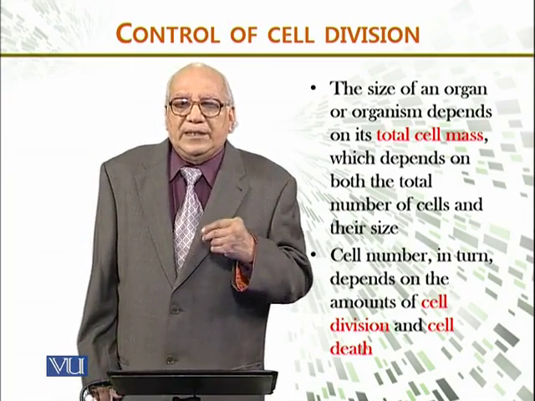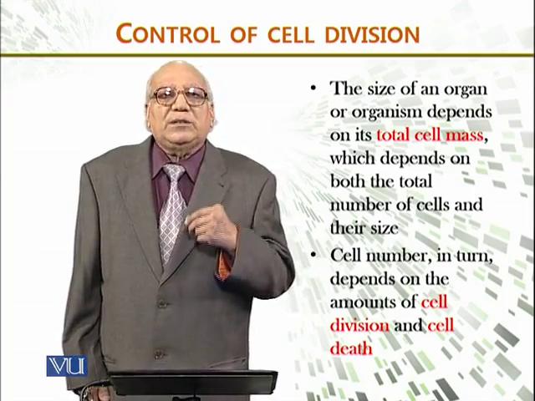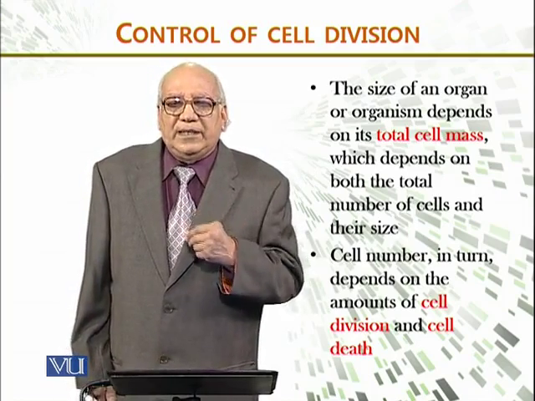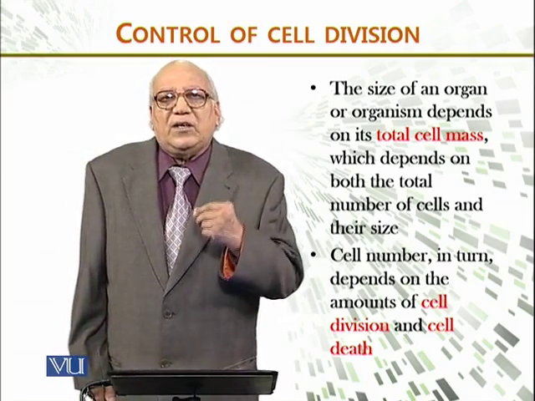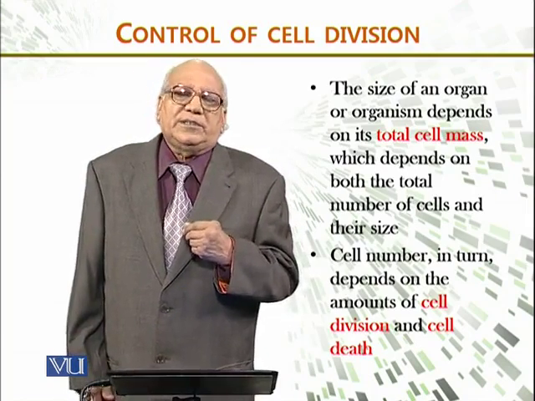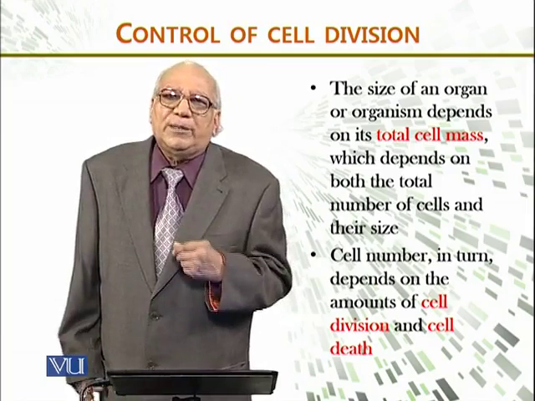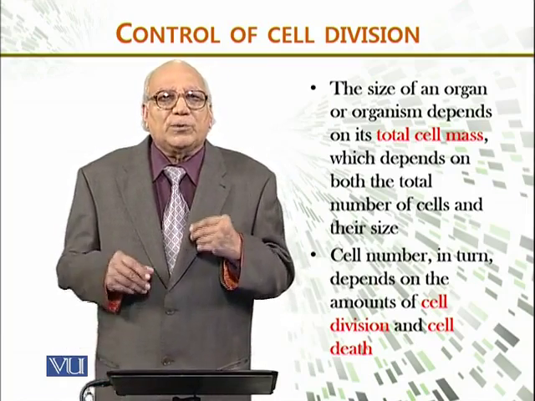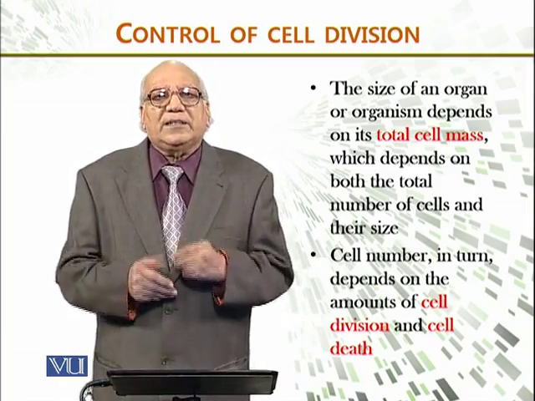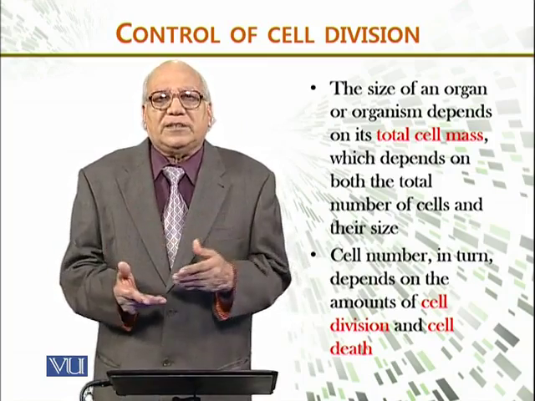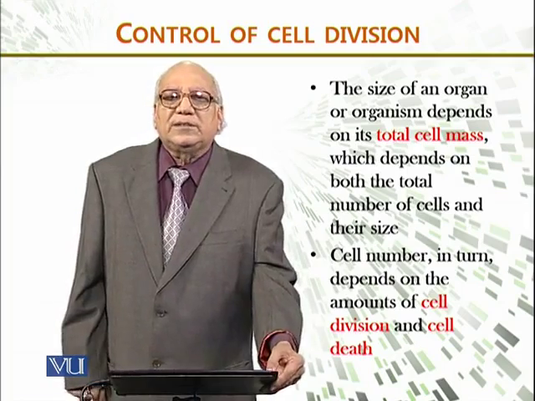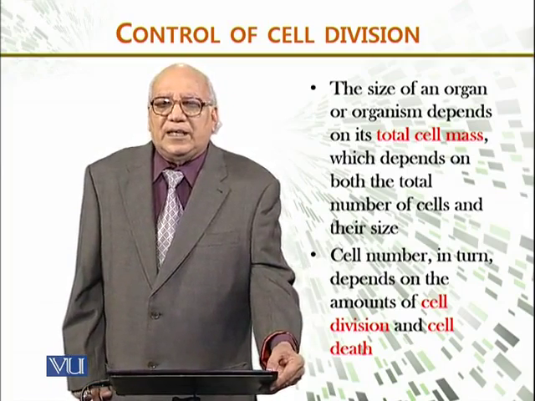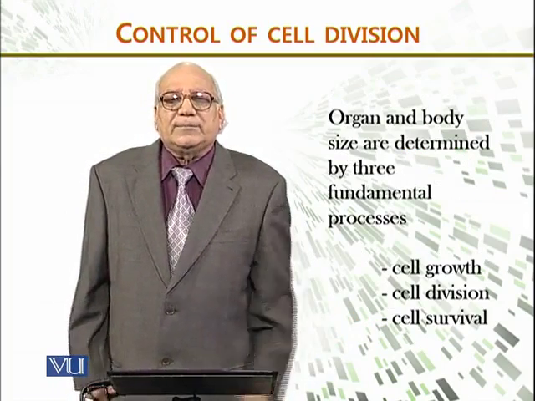Cell number in turn depends on the amount of cell division and the cell death. जाहिर है कि whenever in the organ there are two processes which are going side by side. One is the production of the cells and the second one is the death of the cell, the death rate, and that becomes the total, the net cell number increase.